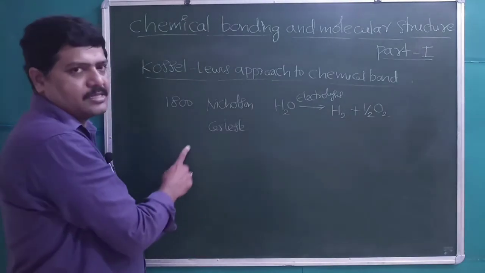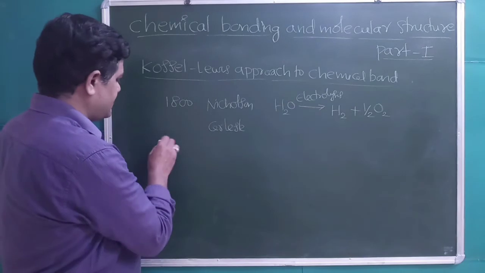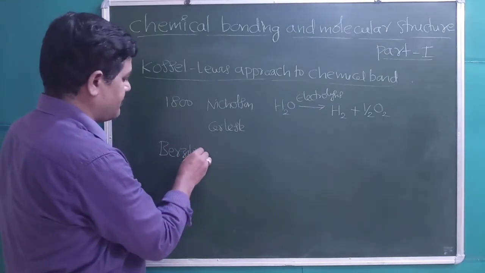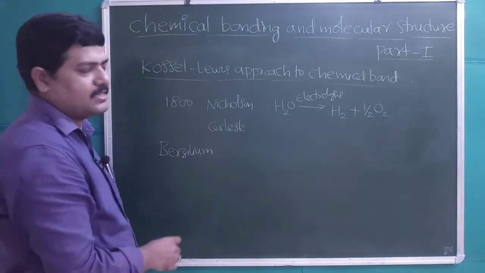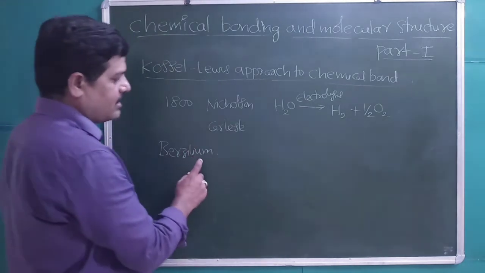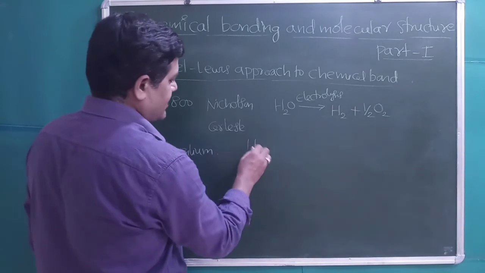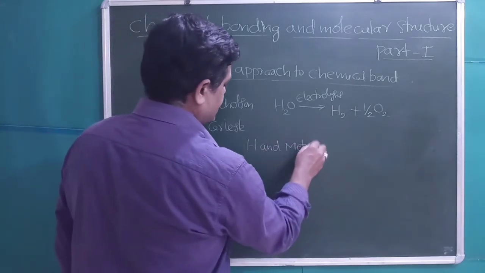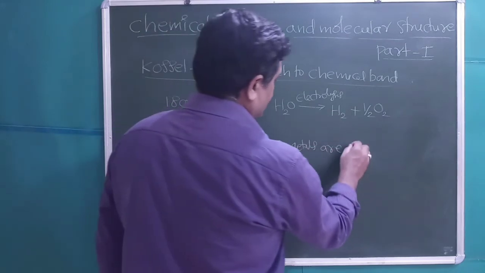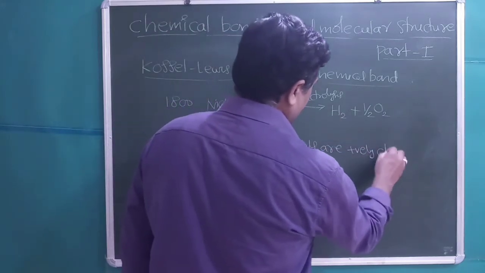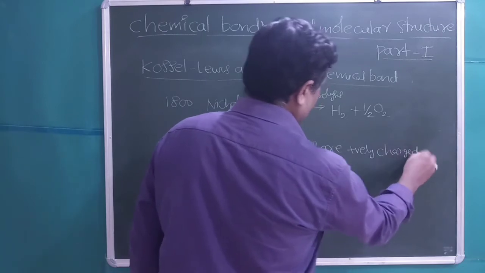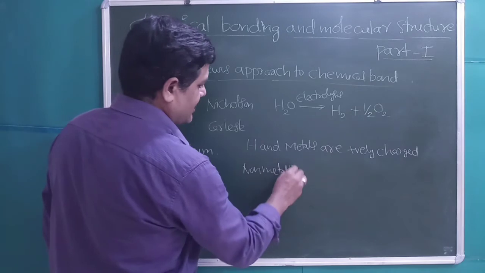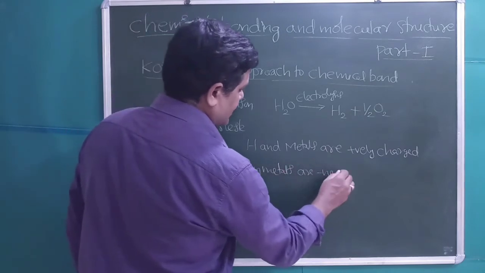Based on the electrolysis of water, the scientist Berzelius, John Berzelius, gave the first chemical bond theory. According to Berzelius, hydrogen and metals are positively charged, and non-metals are negatively charged.